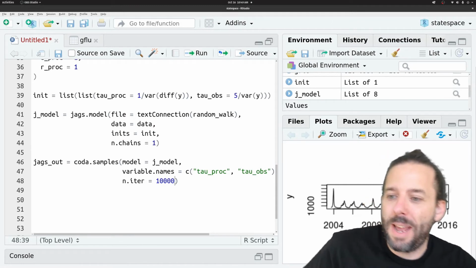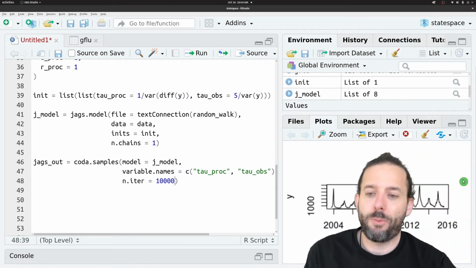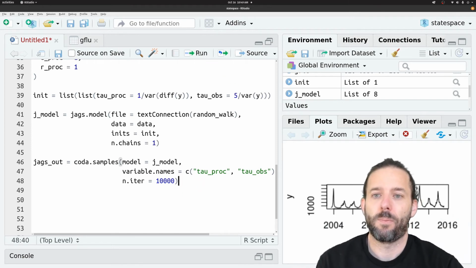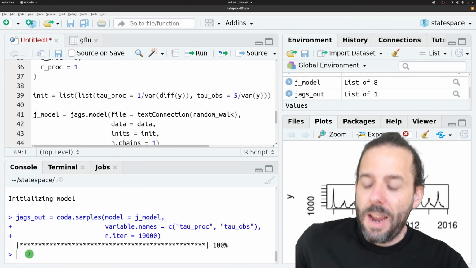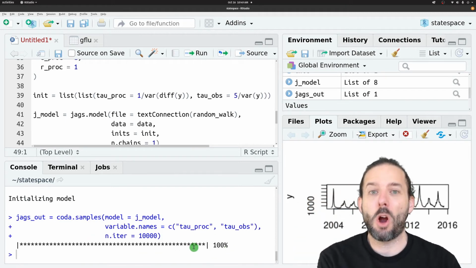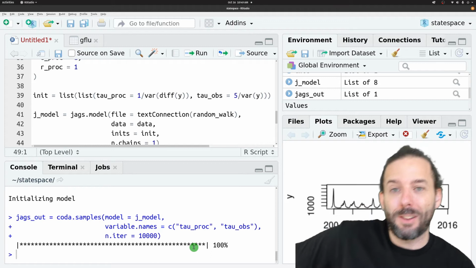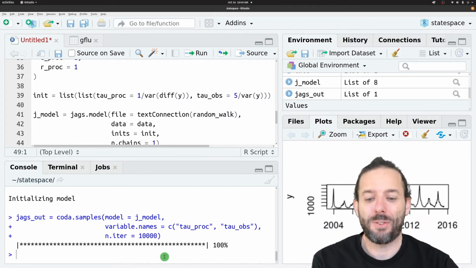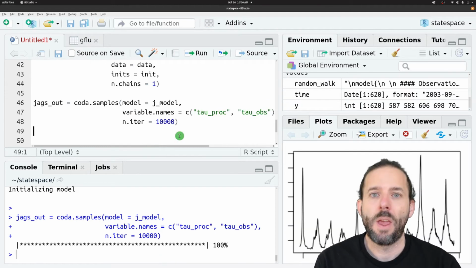All right, so let's go ahead and run this burn-in step. And we'll see it gradually progress. It'll have a progress bar. With more complicated models, it can take a long time to run iterations. And so it's going to tell us sort of how well it's doing.